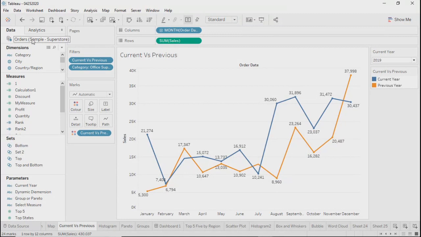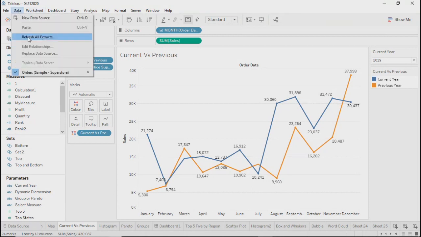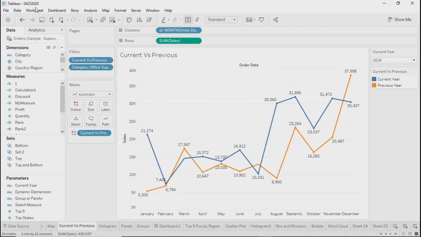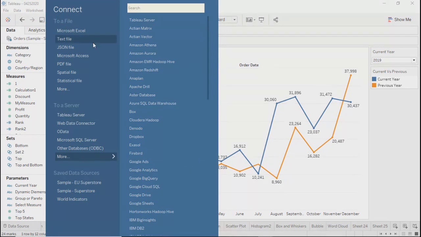right? Now, how to join them here? We generally don't call it join, we call it data blending. Remember going through these relationships and updating our data, right? Which means you are combining or making a relationship between two databases or two data sources which you already have connected in Tableau, right? So, for example, let's say if I do one thing here,